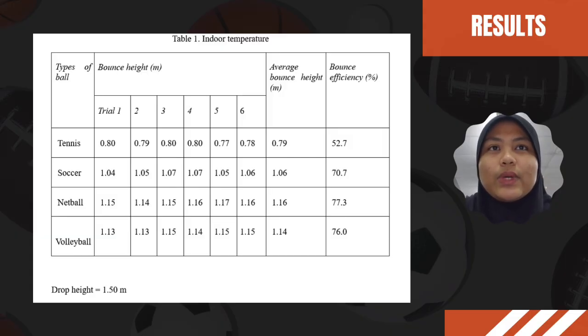These are the results that we got from our experiment to analyze the impact of temperature and pressure on the bounce height of various balls for quantitative analysis. This is the result for table 1, indoor temperature. The average bounce height for tennis is 0.79 meter. The bounce efficiency for tennis is 52.7%.